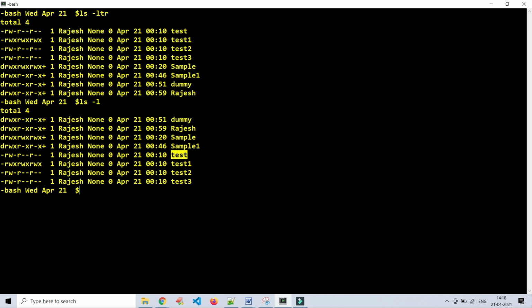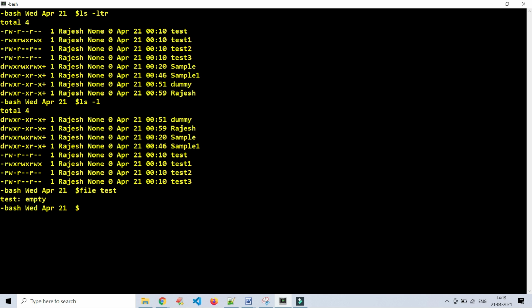Ordinary files are files where we don't know what they have stored. So far we cannot say whether it is a text file, or some program file, or some executable file, because we are not seeing any specification here. By seeing the first character we can say that this is a file, but we are not aware of what the file contains. If you want to know the file type, there is a command: file space, give the file name.